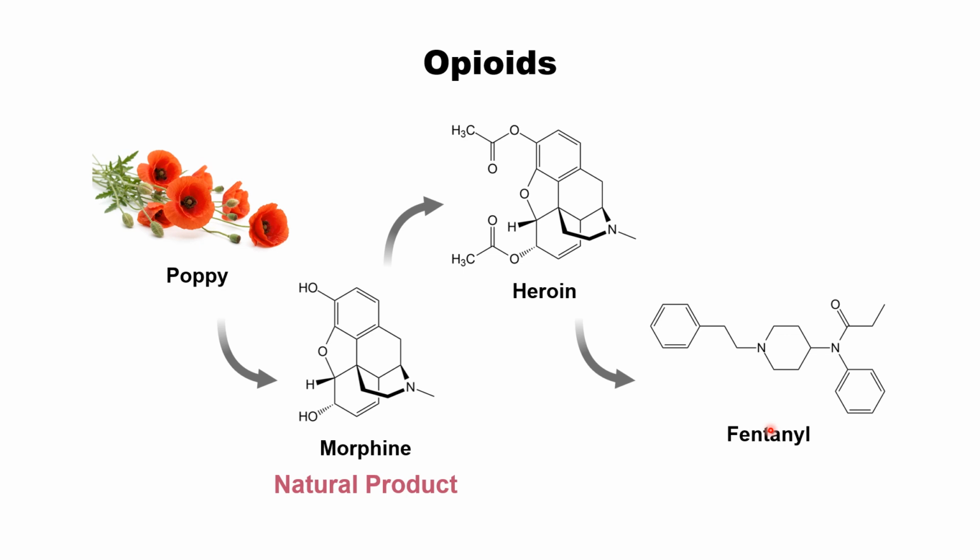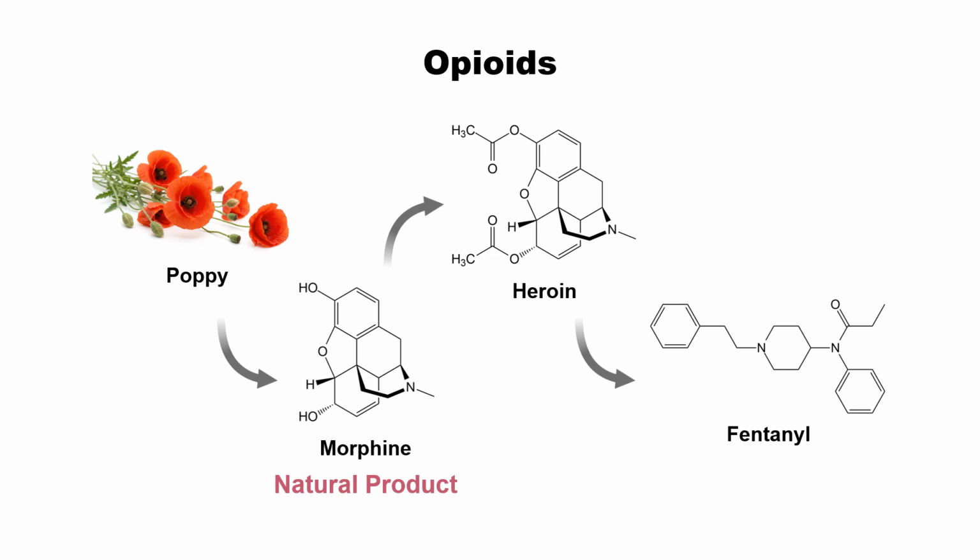So fentanyl is a synthetic compound, but the fentanyl structure originated from a natural product, we can think. As we see here, a lot of natural products have very unique biological functions, and in many cases, they have strong toxicity.